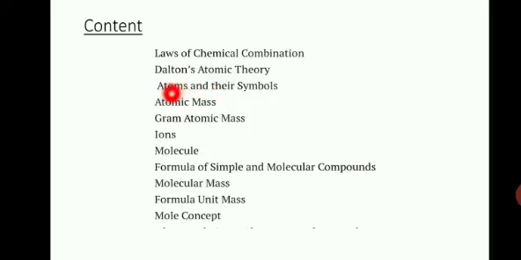Then the main concept in this chapter is atoms and molecules, or atoms and their symbols. Then atomic mass and calculation, how to find out the atomic masses of the elements. Then gram atomic mass. There also we will do so many problems.